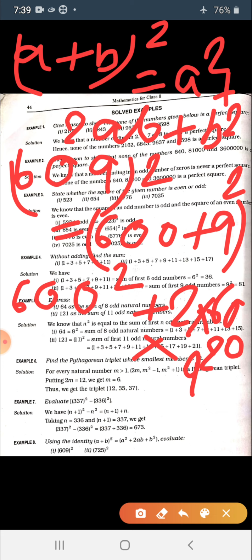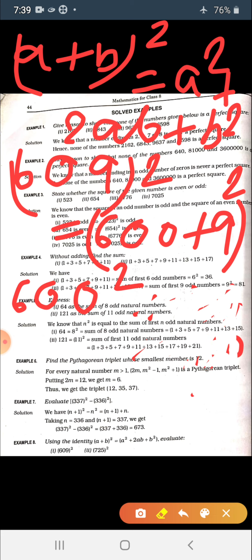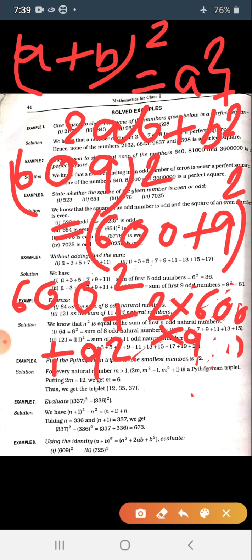Sorry, I have not written b. I am writing the 2ab term again: 6 square plus 2 into 600 into 9 plus 9 square. Always remember, you have to use BODMAS everywhere.